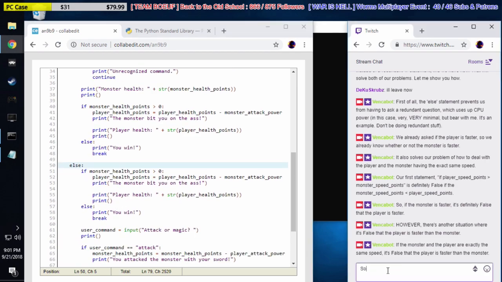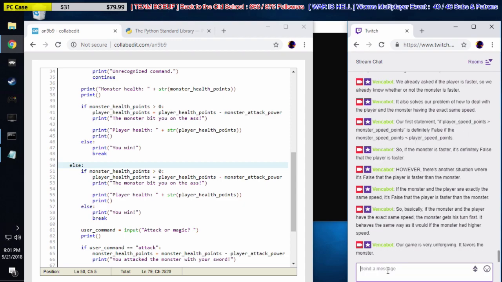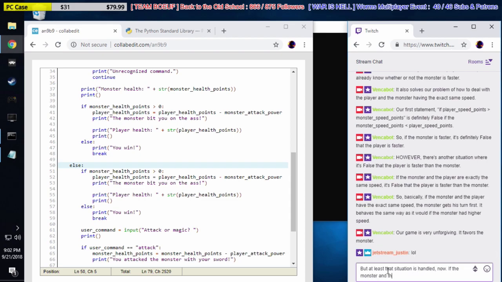So basically, if the monster and the player have the exact same speed, the monster gets his turn first. It behaves the same way as it would if the monster had higher speed. Our game is very unforgiving. It favors the monster. But at least that situation is handled now.